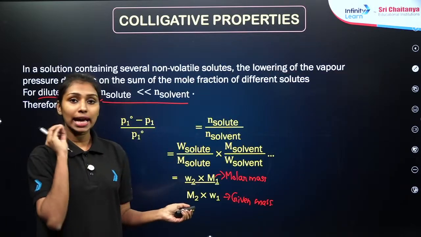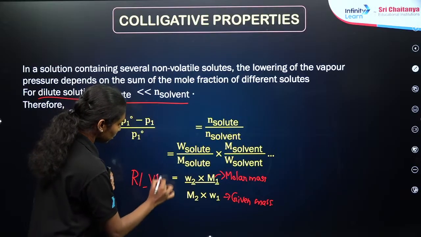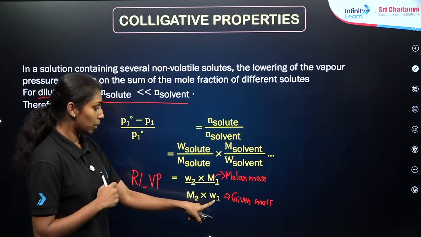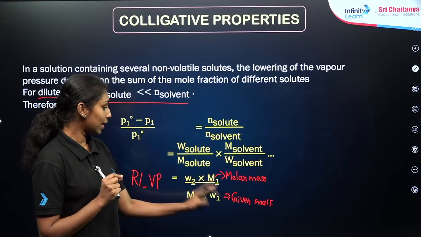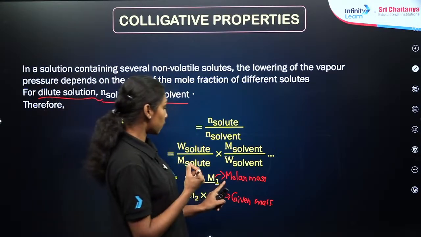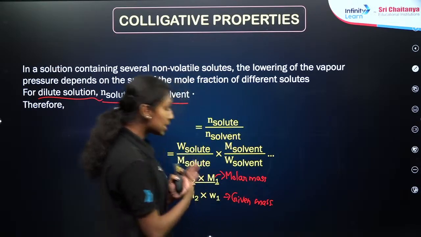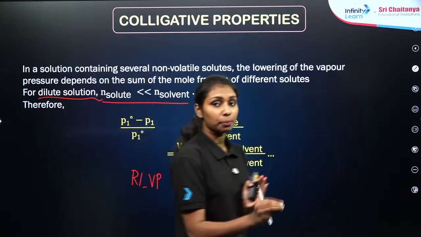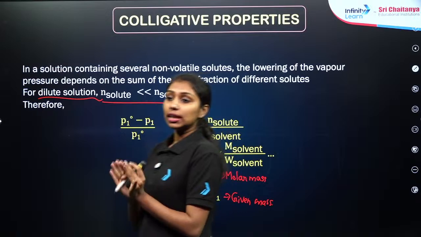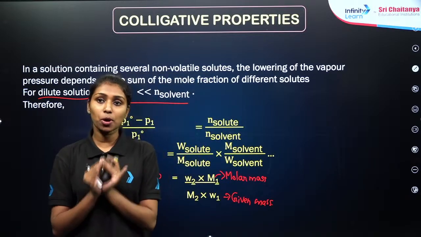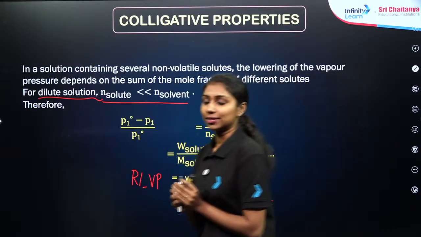If you are talking about dilute solutions, we can define the relative lowering of vapor pressure as W2 into M1 divided by M2 into W1, where W1 and W2 are the given masses for the solvent and solute respectively, and M1 and M2 are the molecular masses for the solvent and solute respectively, right? From this expression, we can say that this property of relative lowering of vapor pressure depends only on the solute concentration, right? So we can call this property a colligative property. Is that clear now? Class 11.